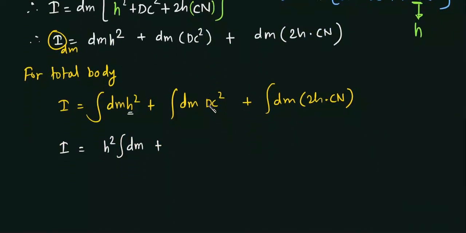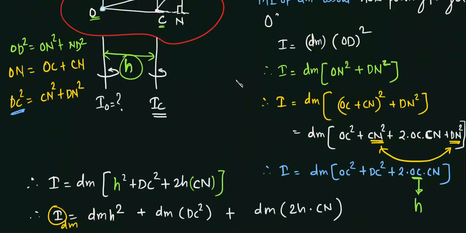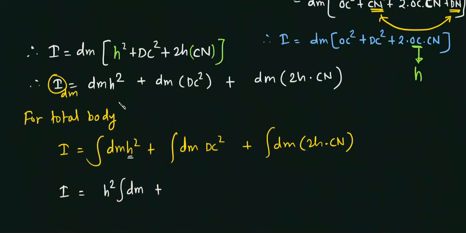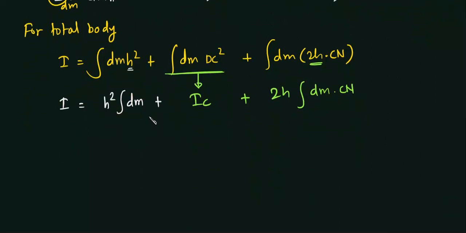Wait one minute, we can do something to it. Yeah, this DC is simply what? This IC can be written as what? dm into DC square, no? So dm into DC square is nothing but IC, the moment of inertia passing through the center of the total body, plus this 2h is constant, so I will take it in bracket, dm into CN.